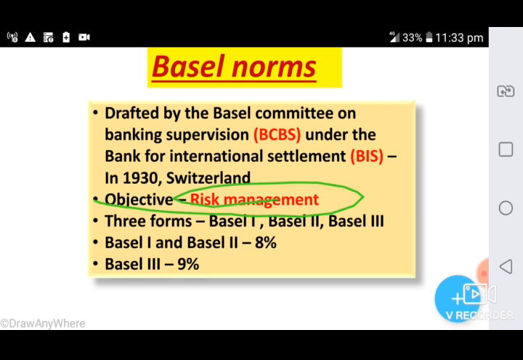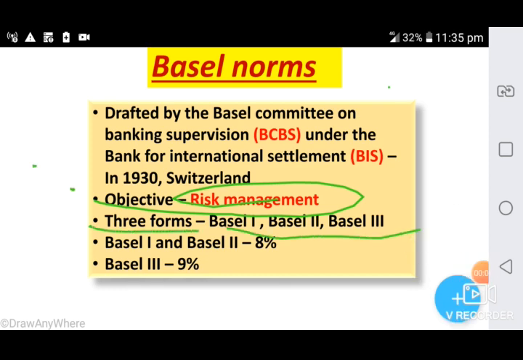How much amount the bank should keep as capital in order to deal with those kinds of risk, and how much risk should be allocated to different kinds of assets, we call RWA, risk weighted asset. So what proportion of risk would be assigned to different classes of assets? It is called Basel norms. Basel norms come in three forms: Basel I, Basel II and Basel III.